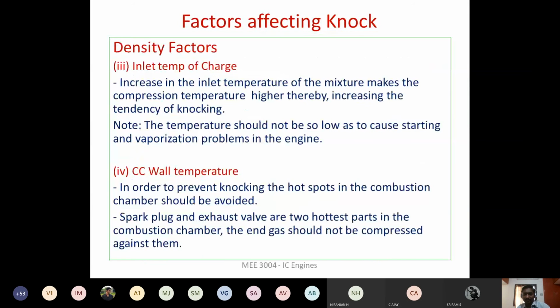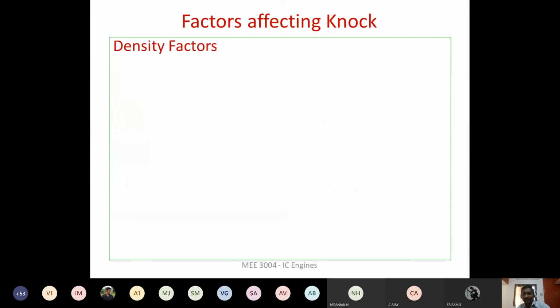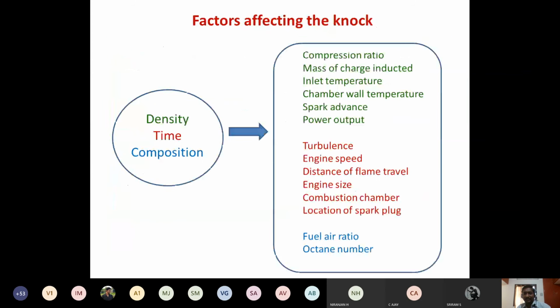Now if you see the density factors, we started with the compression ratio. The higher the compression ratio, the higher the density, and the amount of mass entering is going to be higher. That will lead to knocking. If the inlet temperature is higher, the chances of knocking are going to be more. Then combustion wall temperature, then spark advance.